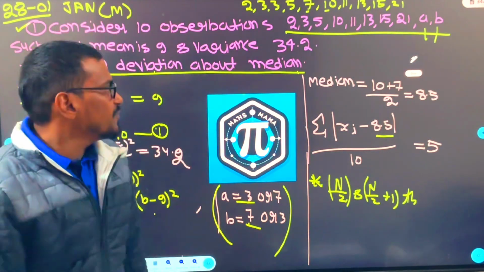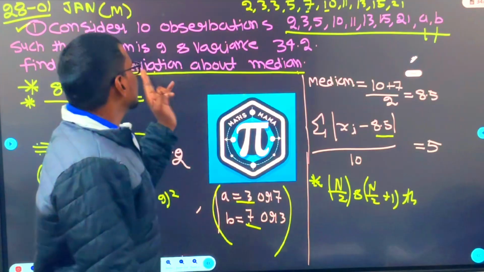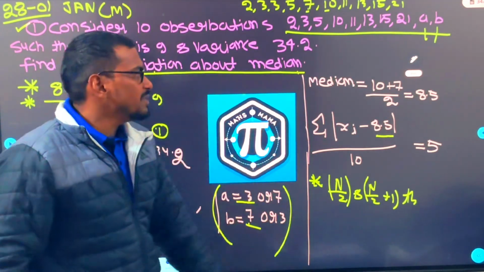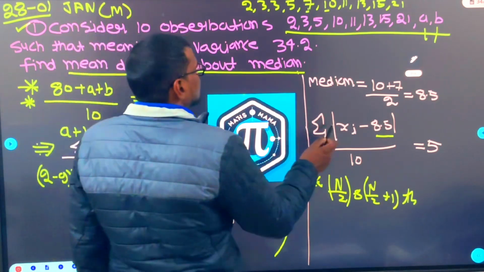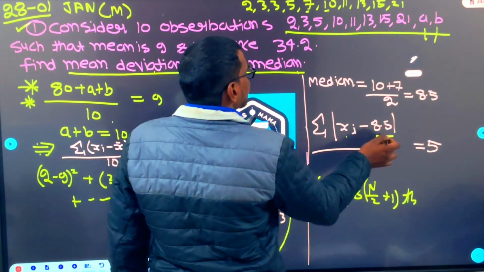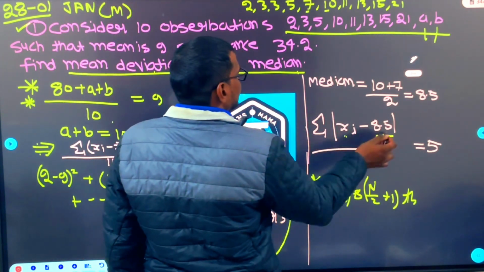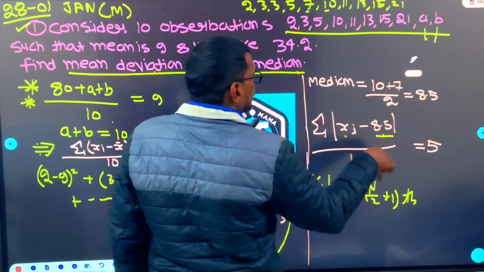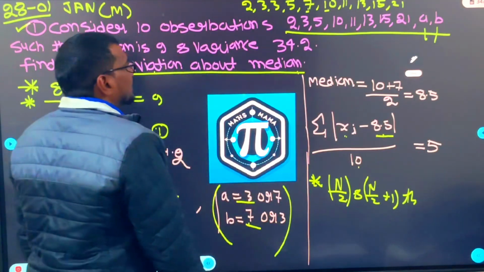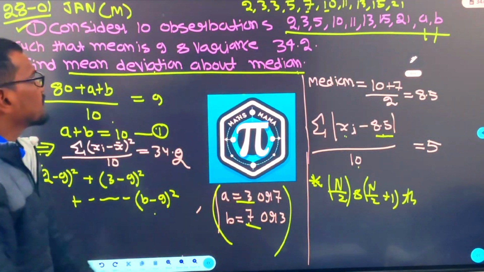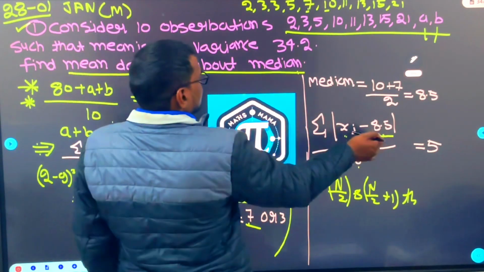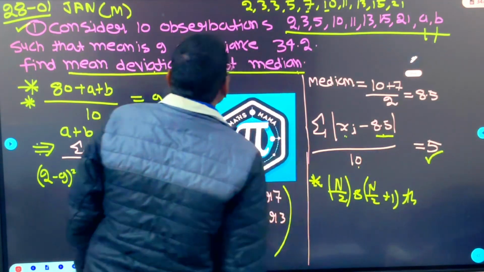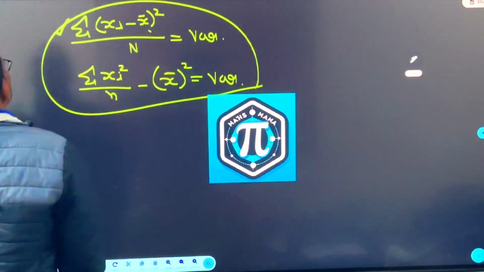So if you have the clarity, they are asking to find out the mean deviation about median. What is the formula of mean deviation about median? Summation of mod of (xi minus x bar), where x bar is the median, the whole divided by n. So if you do this, this is equal to 5, right? So the answer was 5. Like first number minus this plus second number minus this, take the mod and whole divide by 10, you will get the answer as 5. So that was your first question.